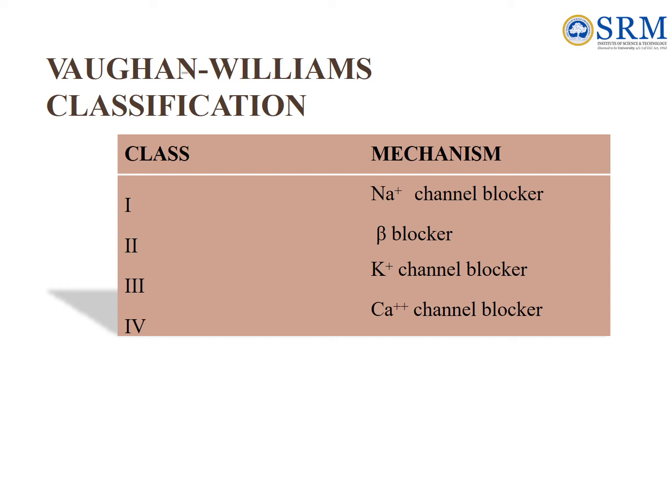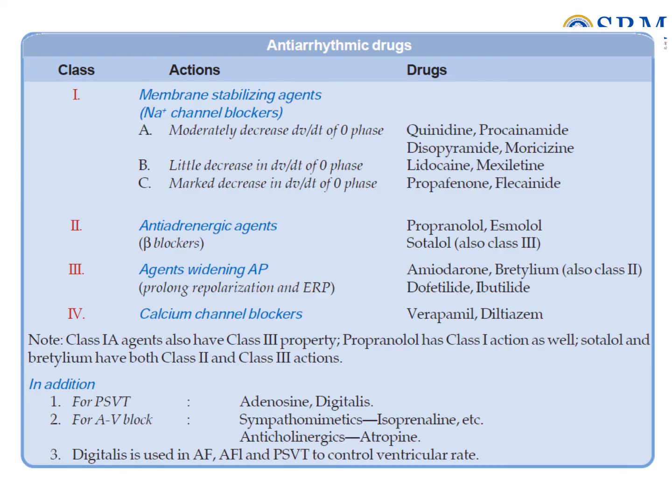Vaughan Williams and Singh, 1969, proposed a four-class system which takes into account the most important property of a drug which is apparently responsible for its antiarrhythmic action in the clinical setting. This system, though arbitrary, is widely accepted. This slide shows the classification of antiarrhythmic drugs with examples.